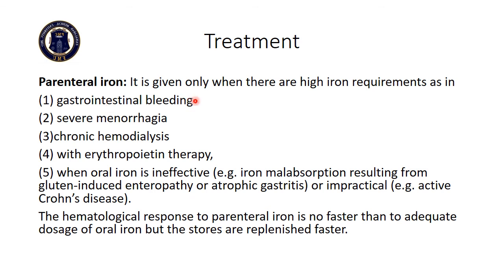Parenteral iron is given only in certain conditions of high iron requirement, such as gastrointestinal bleeding, severe menorrhagia, chronic hemodialysis with erythropoietin therapy, and when oral iron is ineffective, such as in iron malabsorption resulting from gluten-induced enteropathy or atrophic gastritis, or it is impractical, such as in active Crohn disease. The hematological response to parenteral iron is no faster than to adequate dosage of oral iron, but the stores are replenished faster. Thank you.